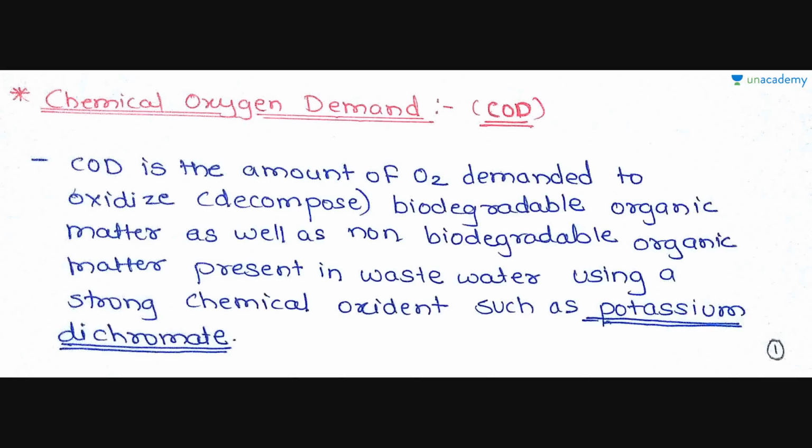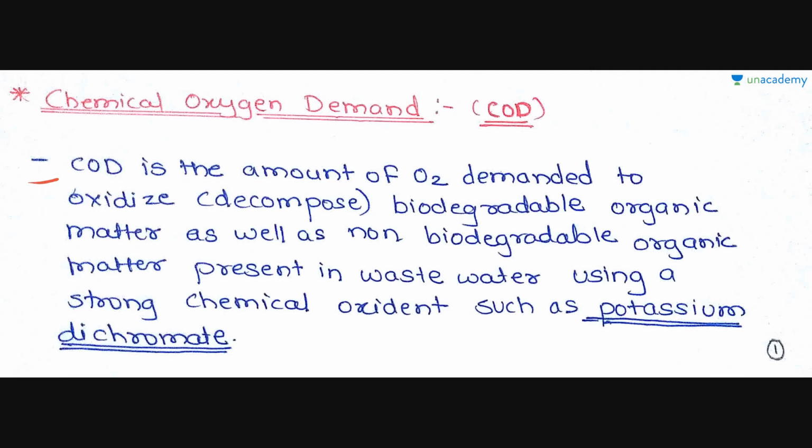So friends, let's start with this lesson, which is on COD, that is chemical oxygen demand. Before this we have seen what are the characteristics of sewage in detail. We have seen BOD in detail with all the solved examples and MCQs till now. So the BOD part is over and now we are going to start the COD, that is chemical oxygen demand.